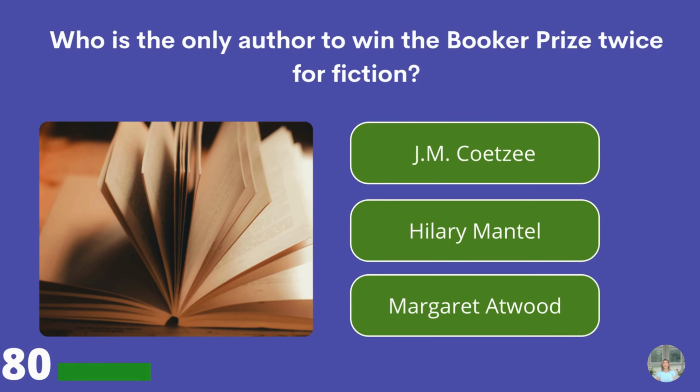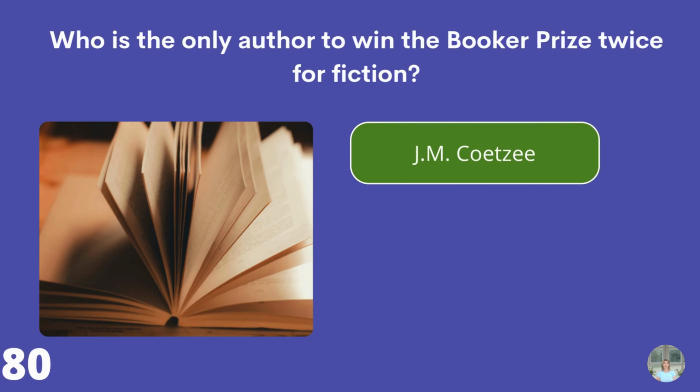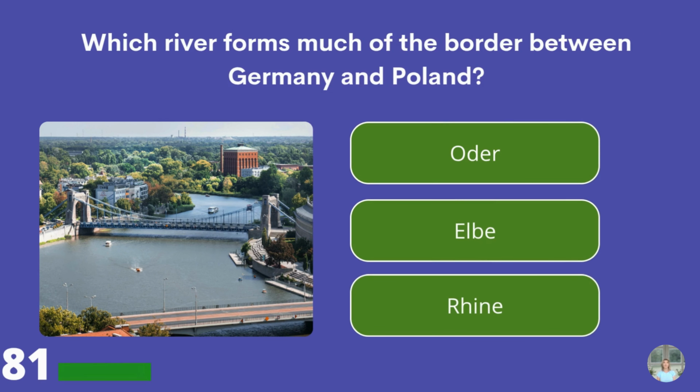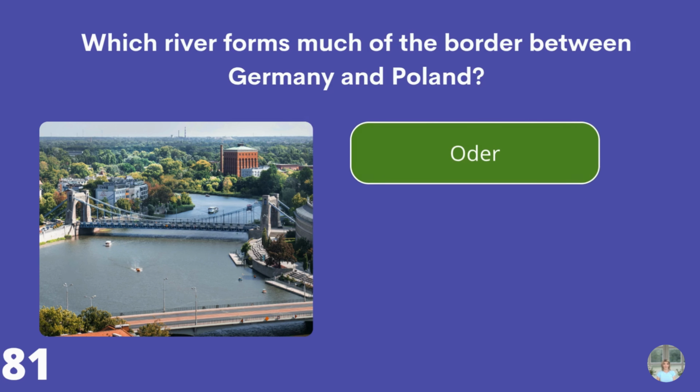Who is the only author to win the Booker Prize twice for fiction? J.M. Coetzee, Hilary Mantel, or Margaret Atwood? J.M. Coetzee. Which river forms much of the border between Germany and Poland? Oder, Elbe, or Rhine? Oder.